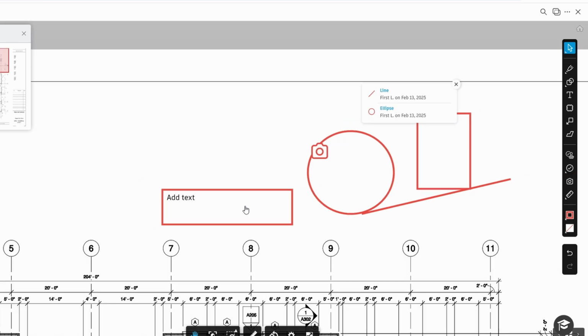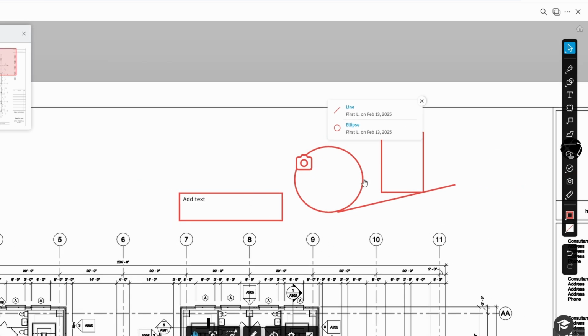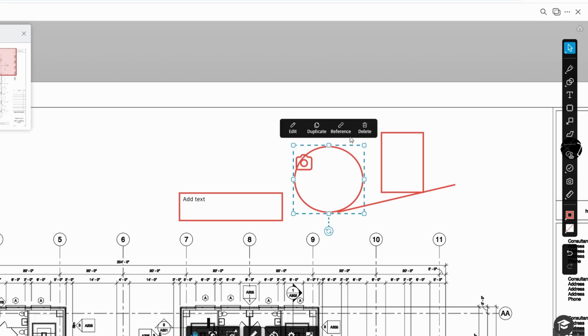This way, all relevant information, whether visual or written, remains connected, helping to streamline communication and keep the project moving smoothly. The ability to attach these files directly to your sheets enhances team collaboration and ensures that everyone has the information they need, right when they need it.